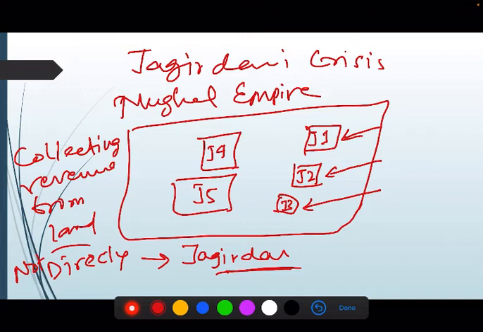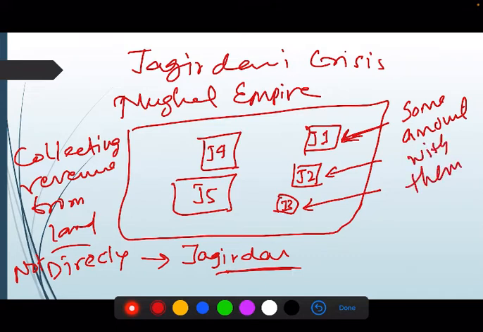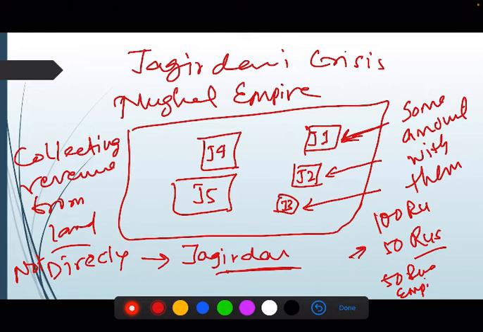And what will the Jagirdar get? They will keep some amount of the revenue collected with them. For example, if they collect 100 rupees, they keep 50 rupees and give 50 rupees to the empire.